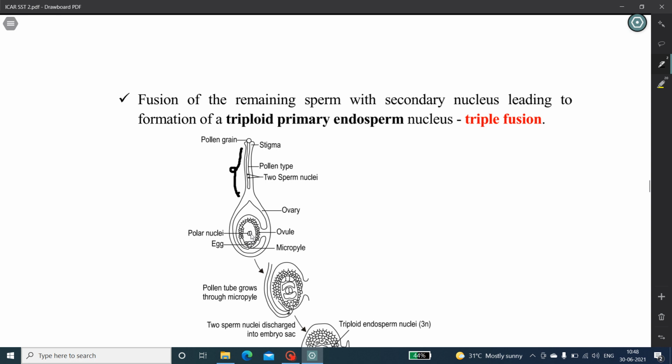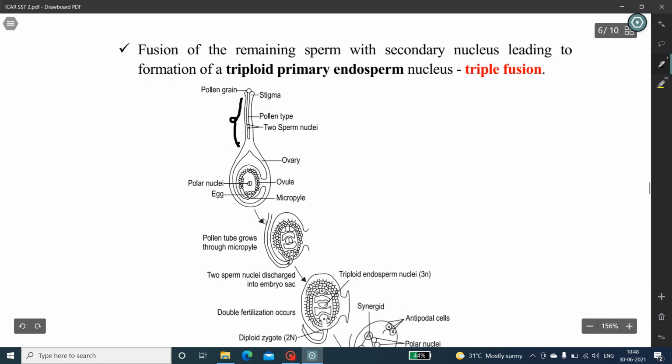The tube nucleus soon degenerates but the 2 sperm cells enter the embryo sac, and one sperm cell fuses with the egg nucleus to form a diploid zygote, and the other sperm nucleus fuses with the polar nuclei to form an endosperm nucleus. This is called double fertilization.